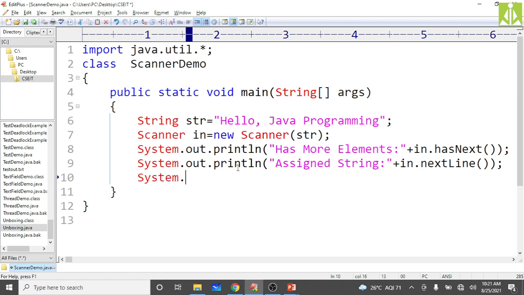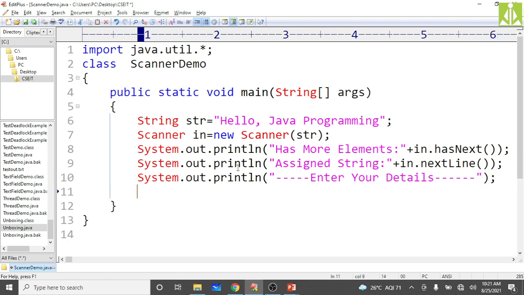System dot, just to decorate your program, I'm writing this line: "Enter your details." Then come down and create the scanner. In is equal, so this time no string, we are passing the standard input, System dot in. So we are reading the input from the keyboard now. Previously we were reading from the string, now we are reading from the keyboard.